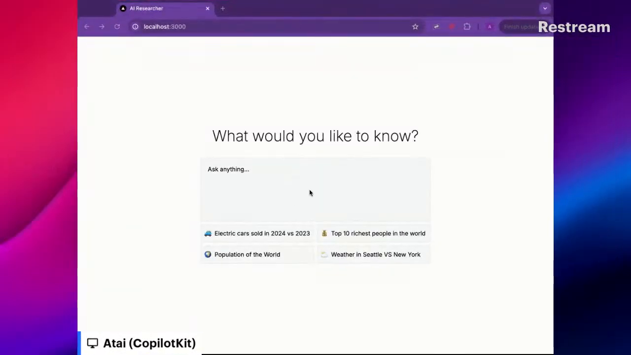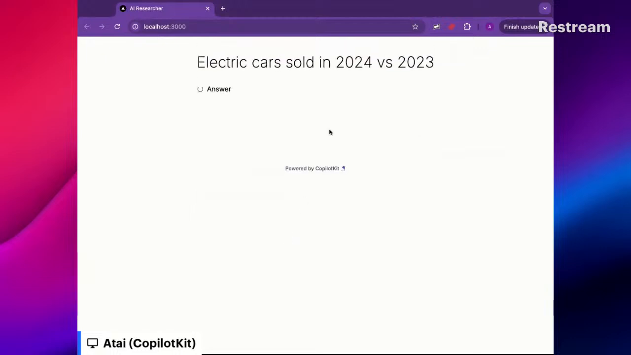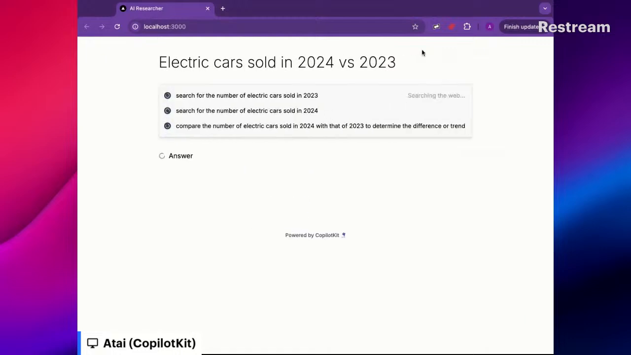So this is the end result of what we're going to be building. First we're going to look at that, and then we're going to look at how we actually build this. So this is a Perplexity clone of sorts. If you're familiar with Perplexity, it's agentic search for the web. Here we have an AI research agent that can search the web and answer questions for us. So let's say we click on one of the pre-loaded questions: electric cars sold in 2024 versus 2023.